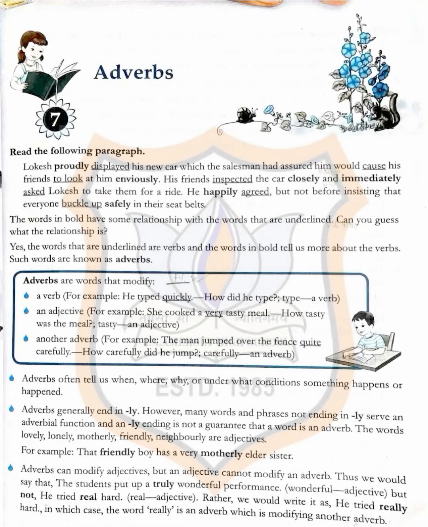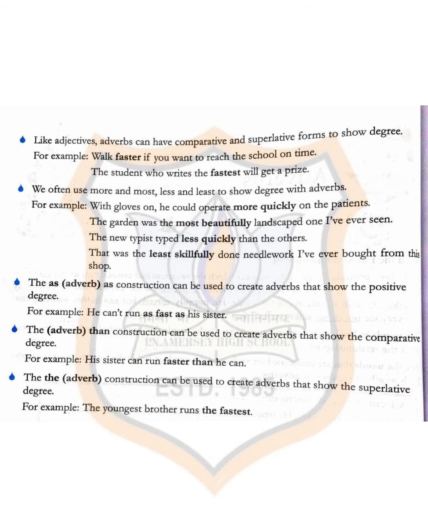Next is adverbs can modify adjectives, but an adjective cannot modify an adverb. Thus, we would say that the students put up a truly wonderful performance. Next we have, like adjectives, adverbs can have comparative and superlative forms to show degrees. So you know the degrees already. For example, fast, faster, fastest. So these are the different types of degrees.